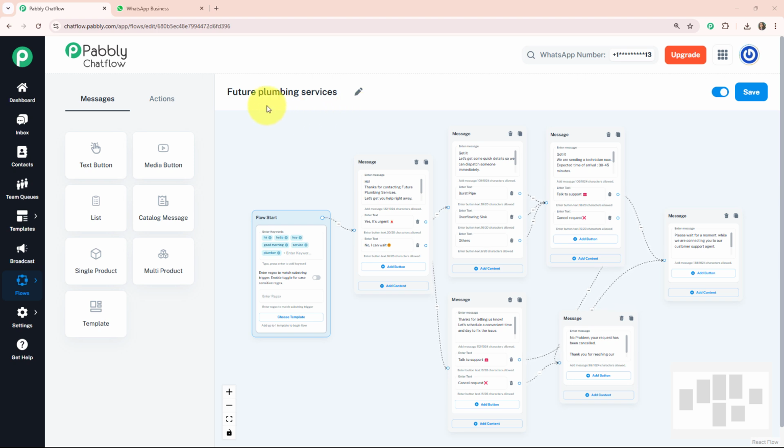Therefore, I had to set up a WhatsApp chatbot which is now going to handle all the WhatsApp messages which I am receiving from my customers on a day-to-day basis. Also, it is going to automate responses 24/7. So first of all, let me show you how my bot is actually going to work.